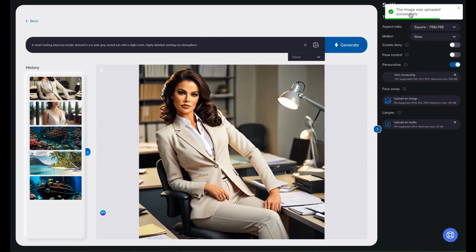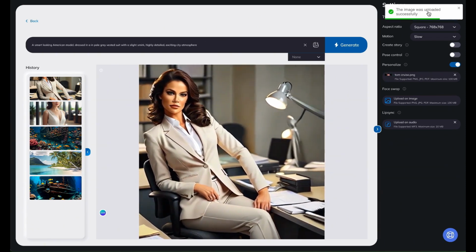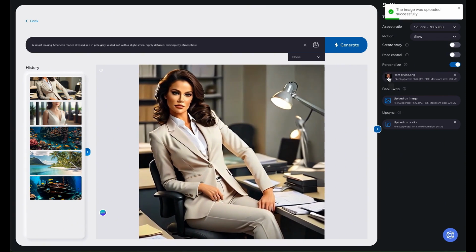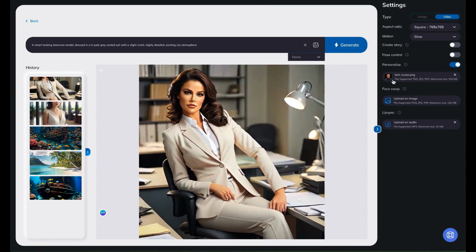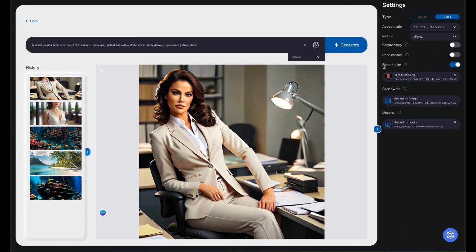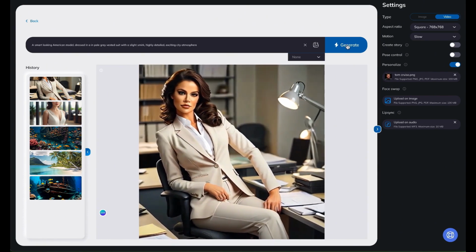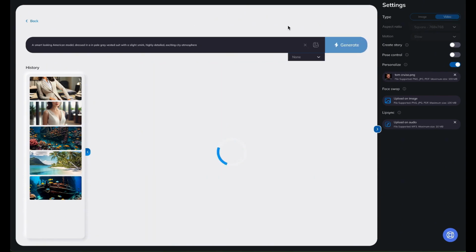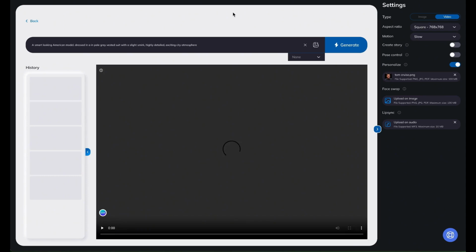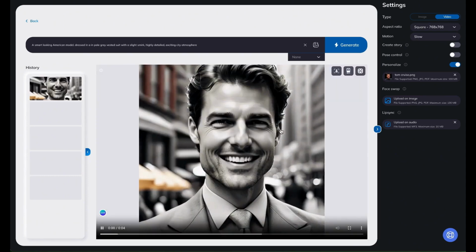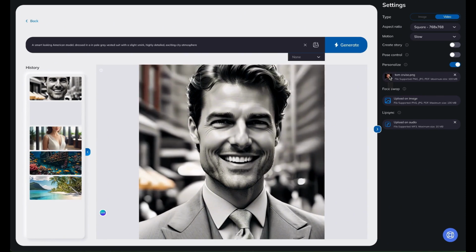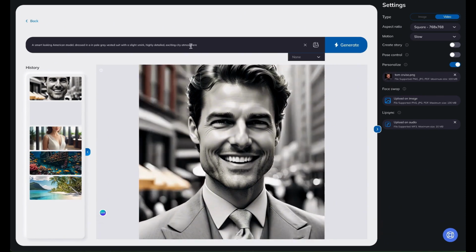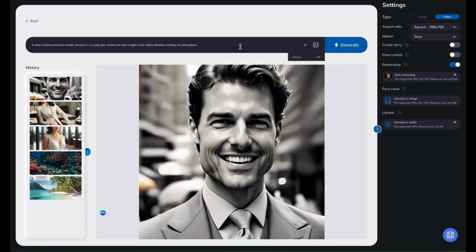Here, watch. We're going to upload a Tom Cruise image like we did before. I'm going to open it up. And then once that's uploaded, we're going to apply it to the actual face. We're going to apply it. And this time we've created a Tom Cruise image. And there's Tom Cruise. So we've got a very interesting image here. This is our classy businessman. And we put the Tom Cruise face in. But now we could go one step further.